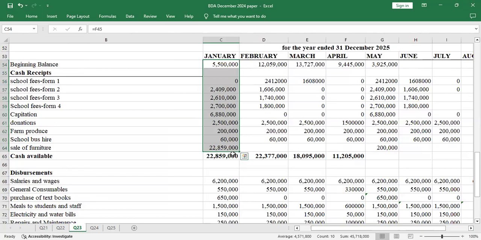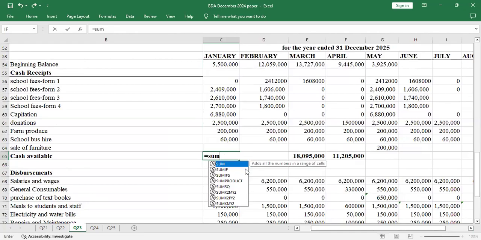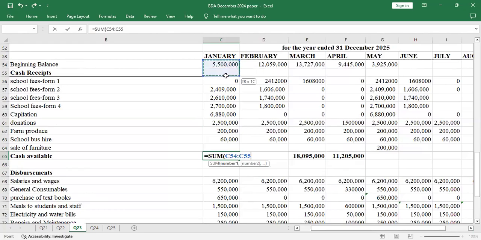Yeah, you see it's giving me that value there. It's not supposed to be that way. So let me undo that. Let me just come here and say equals sum. Yeah, I'll get the same value because there was no change in January. So I'll get that value. So once you get that value, you can see those other values change automatically.